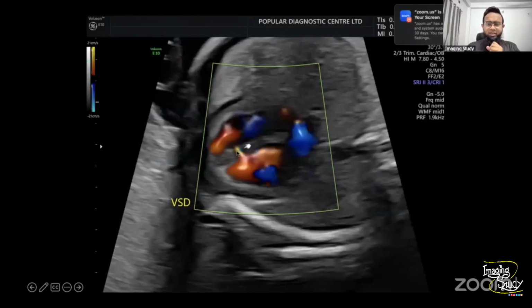Okay, so this is the tiny VSD, and it was around 1.8 millimeters, so a very tiny one. We need to do a follow-up after birth. There were no other cardiac defects, fortunately, but make sure you are careful to evaluate the pulmonary trunk, because if you see pulmonary atresia in such a case, you should think about tetralogy of Fallot, obviously.